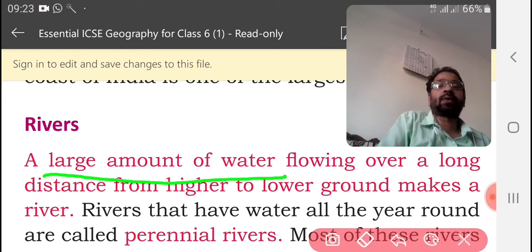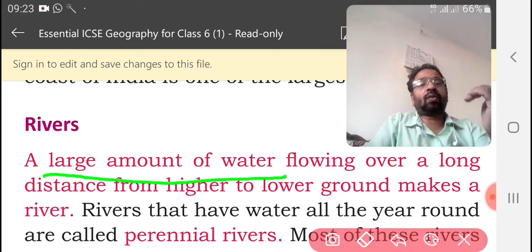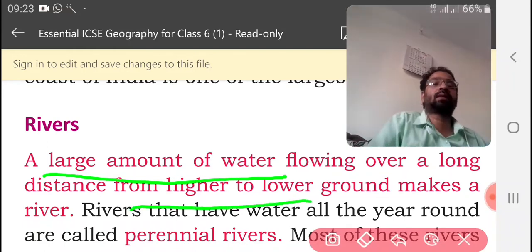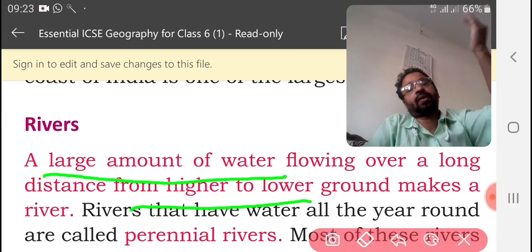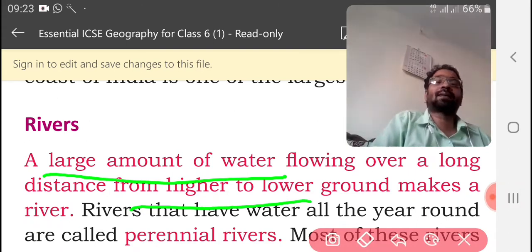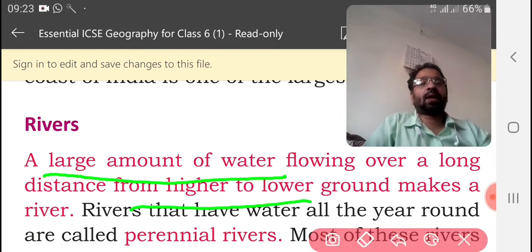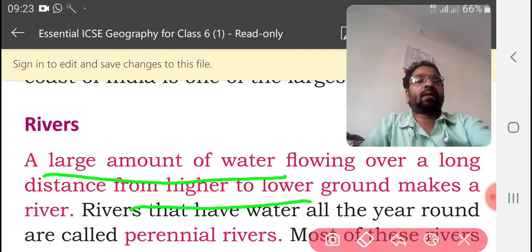Second, it flows over a long distance, from the higher side to the lower side. This is known as a river.